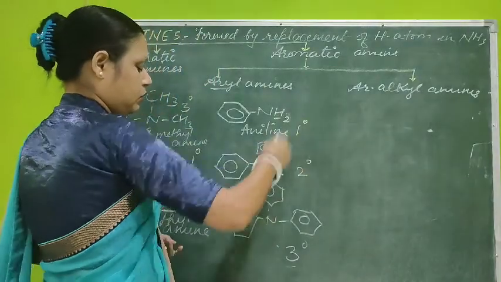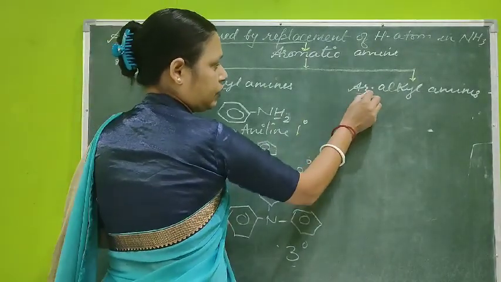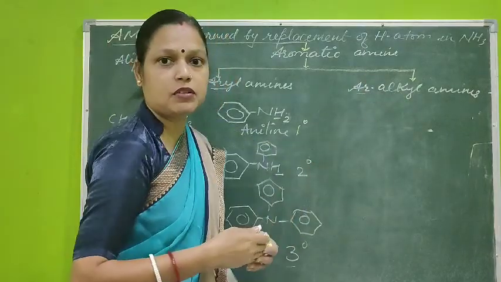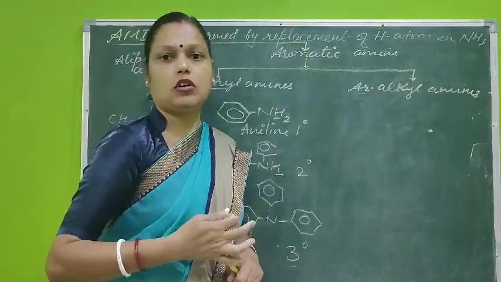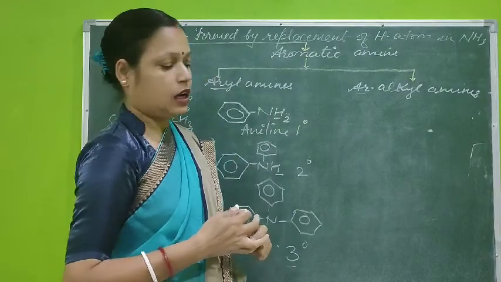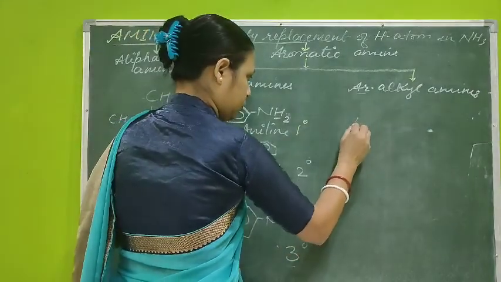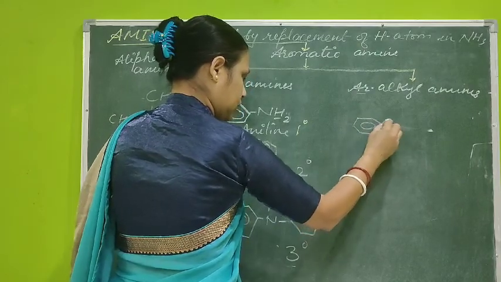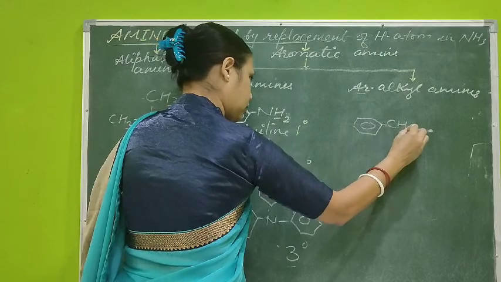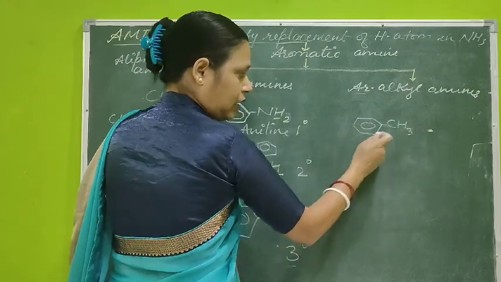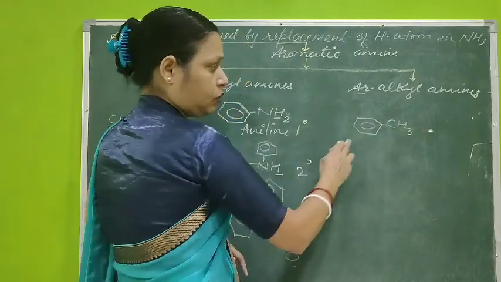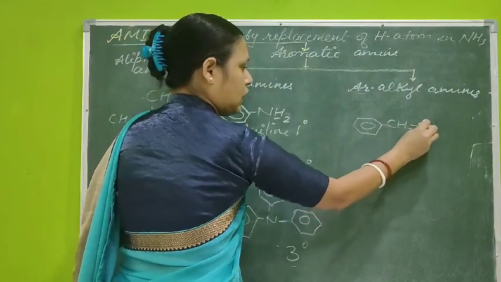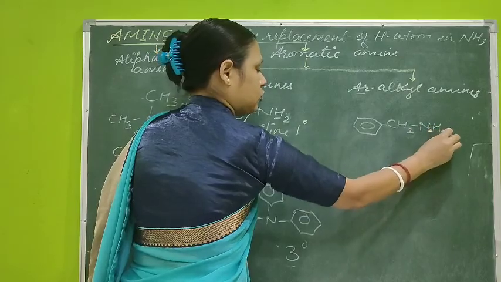Now we will see the examples of alkyl. It is very clear: for aromatic, aryl groups are there, and for alkyl, alkyl groups are there. So it means the type of amines in which aliphatic as well as aromatic both types of groups are available. If I give an example, suppose a ring with an alkyl group. Suppose it is a ring having methyl, then it will be your toluene. If from this one hydrogen atom is removed and here an NH2 group is connected,